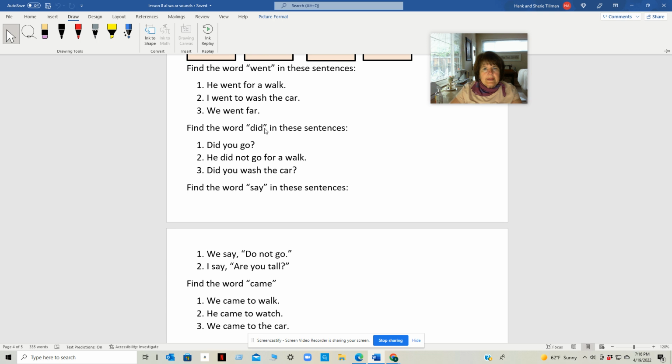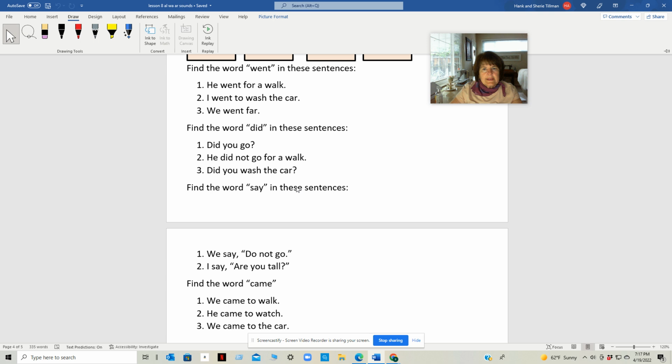Let's find the word did in these sentences. Number 1, here's did. Did you go? And here's did in number 2. He did not go for a walk. And here's did in 3. Did you wash the car?